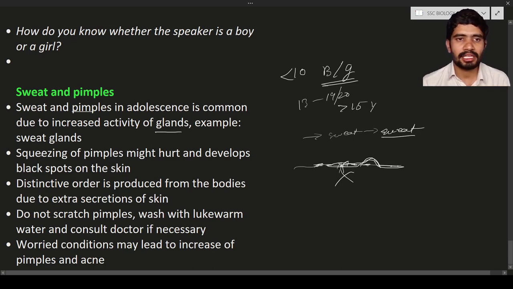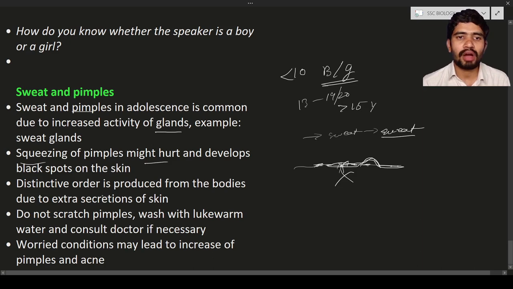stage. Okay, what people will do is squeeze the pimples. This should not be done. Why? Because squeezing the pimples will give some kind of pain, and also that pimple will develop into a black spot on the skin. To remove that black spot, it will take some time. It means it will take months to go away. This is the reason you should not squeeze the pimples.